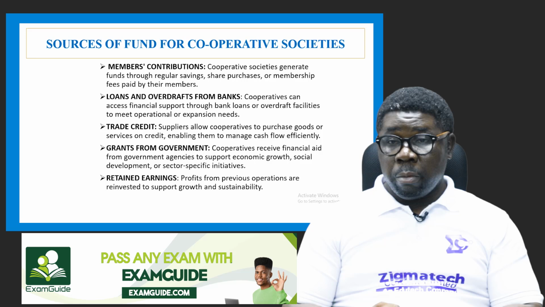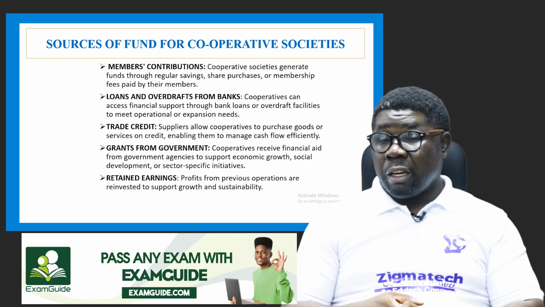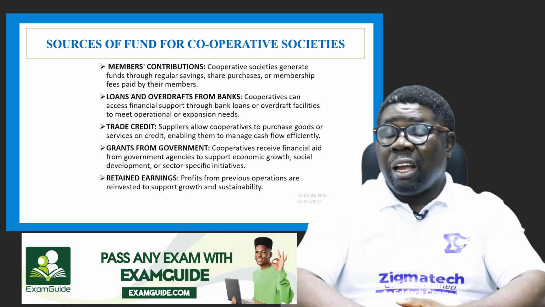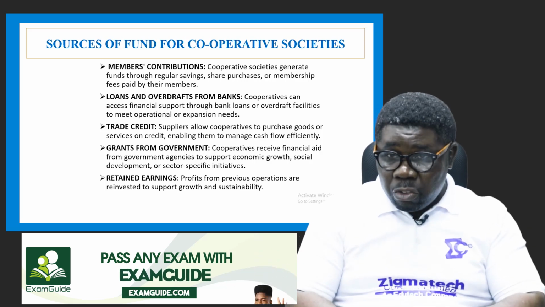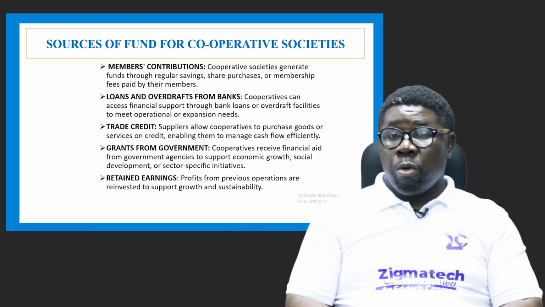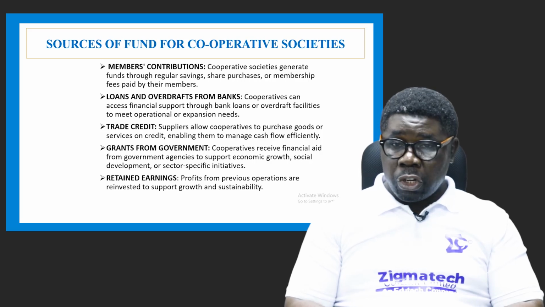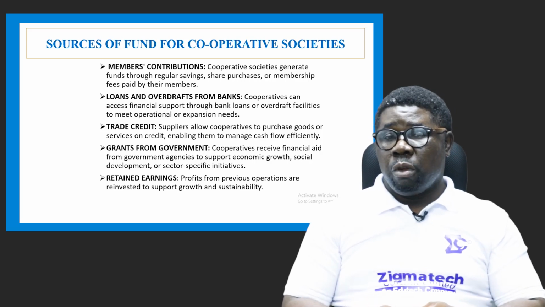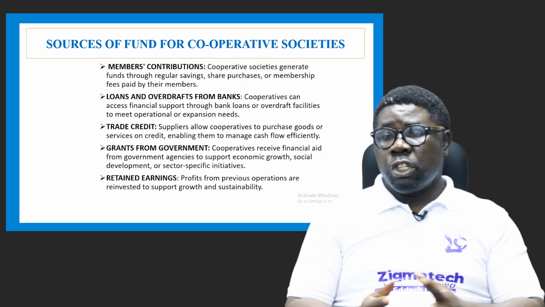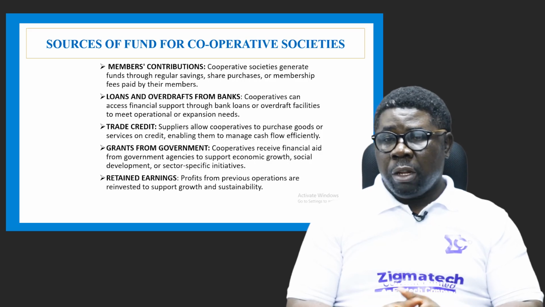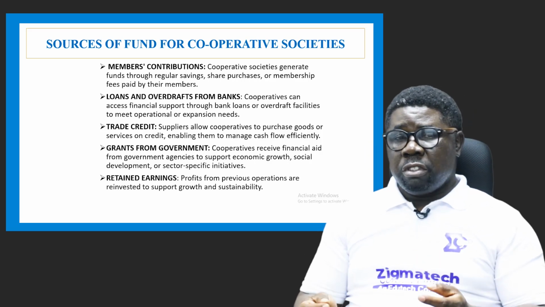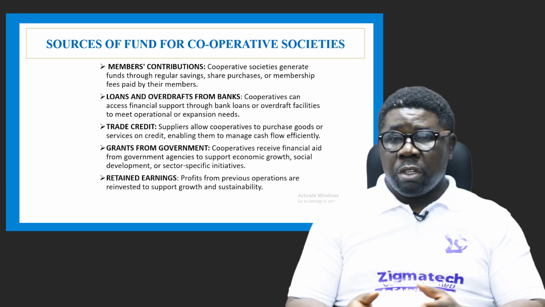So they can actually access money through the bank because, of course, they are seen as a legal entity. The banks can actually give money to a cooperative society because they are properly registered and they exist, so they can give them much more money than they can give to a sole trader. They have more advantage to get money from the banks than a sole trader. Now they also have a source of funding through trade credit, that is, suppliers allowing cooperative societies to purchase goods or services on credit, enabling them to manage cash flow efficiently. So this is one of the sources that they can actually use to access funding for their business to thrive.